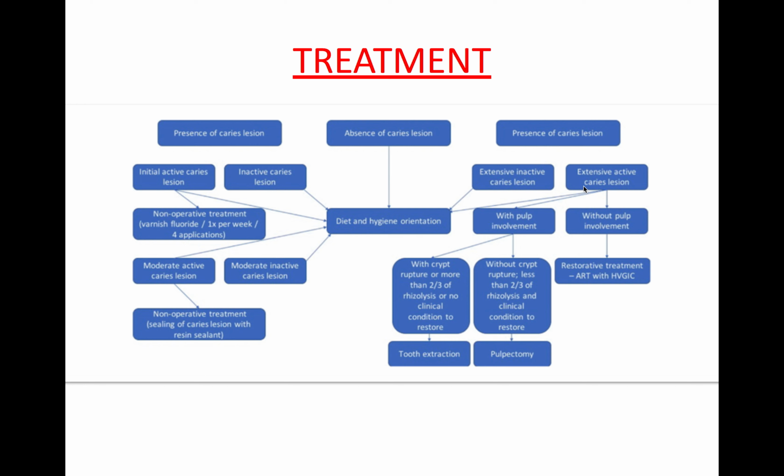If there is extensive active caries, then again two types: with pulp involvement and without pulp involvement. If pulp involvement is there, then there is also pus, with pus or without pus. If with pus and it has ruptured, then we go for tooth extraction. If not, then we go for pulpectomy. Pulpectomy is only done in pediatric patients. Now, if without pulp involvement, then we go for restoration treatment, that is atraumatic restorative treatment.